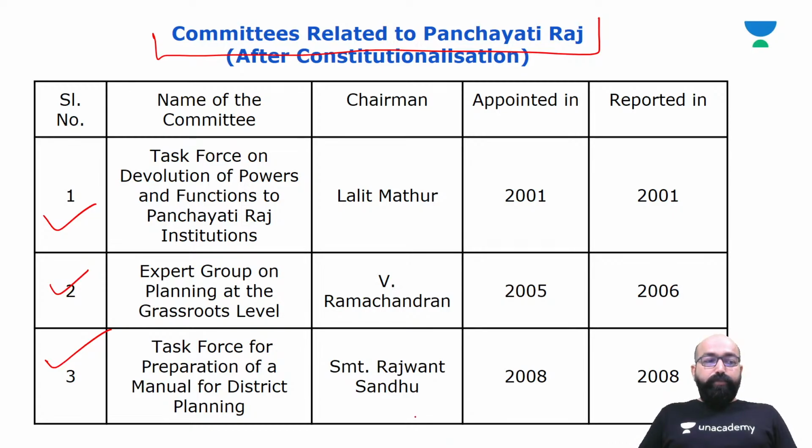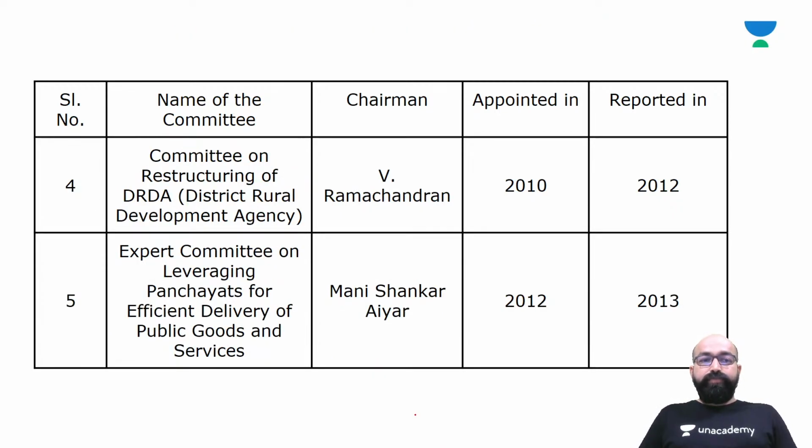They submitted their report in 2008 itself. Then the committee on restructuring of District Rural Development Agency under the chairmanship of V. Ramchandran, appointed in 2010, submitted their report in 2012.